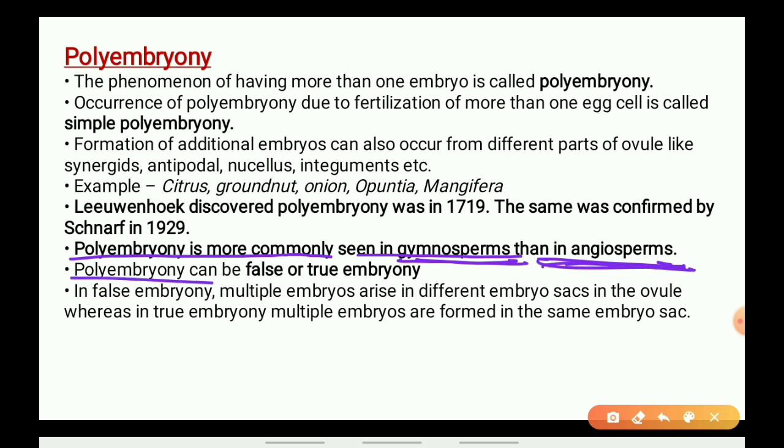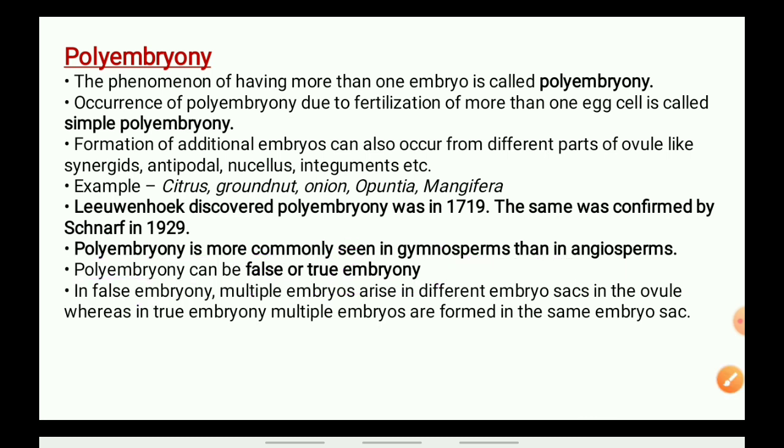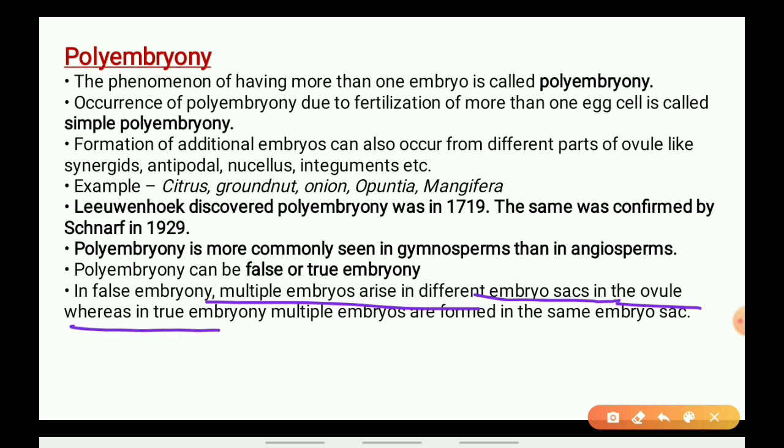And polyembryony can be false or true embryony. Means sometimes it may seem that it will form a seed, but sometimes it may be false. Sometimes when it is forming seed, it may be called as true. Okay, so in false embryony, multiple embryos arise in different embryo sacs in the ovule, whereas in true embryony multiple embryos are formed in the same embryo sac.